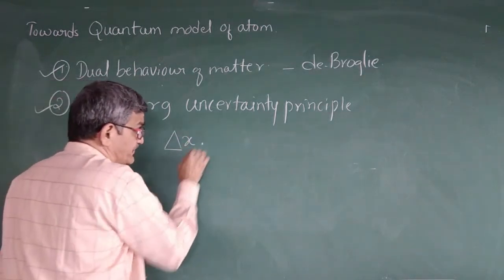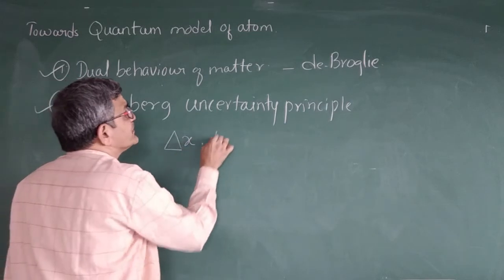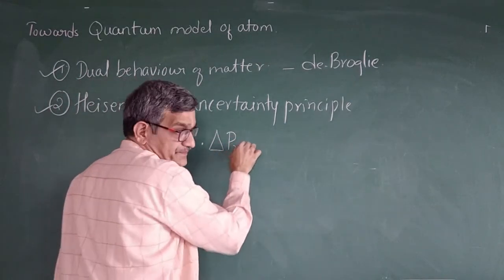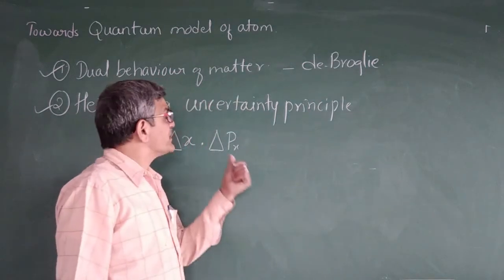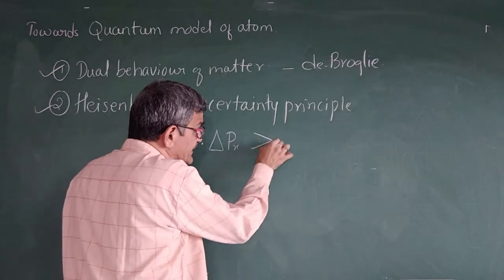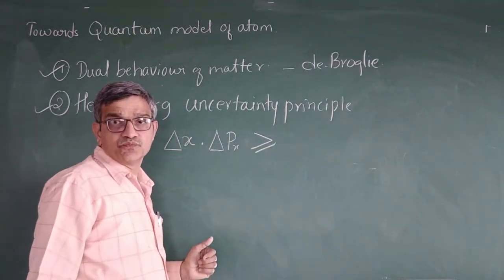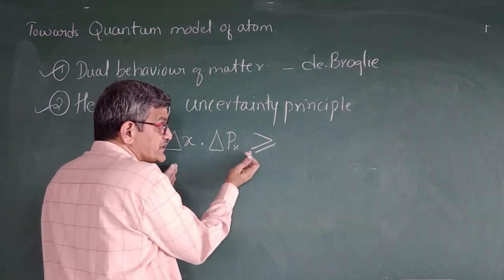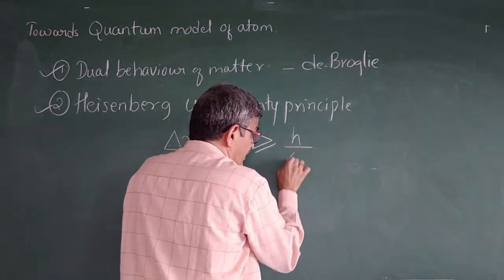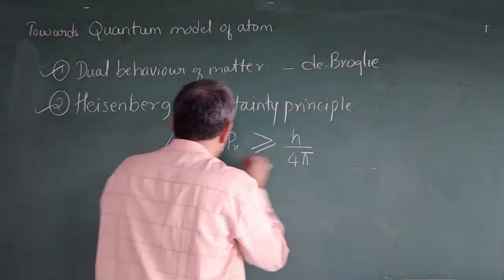The product of change in the position and delta px, px is a momentum, is greater than or equal to. ಇದು ಎಷ್ಟು ಅಂತ ಹೇಳಿಕಾಗುತ್ತೆ, ಇಟ್ಸ್ ಮೋರ್ ದ್ಯಾನ್ h divided by 4 pi.